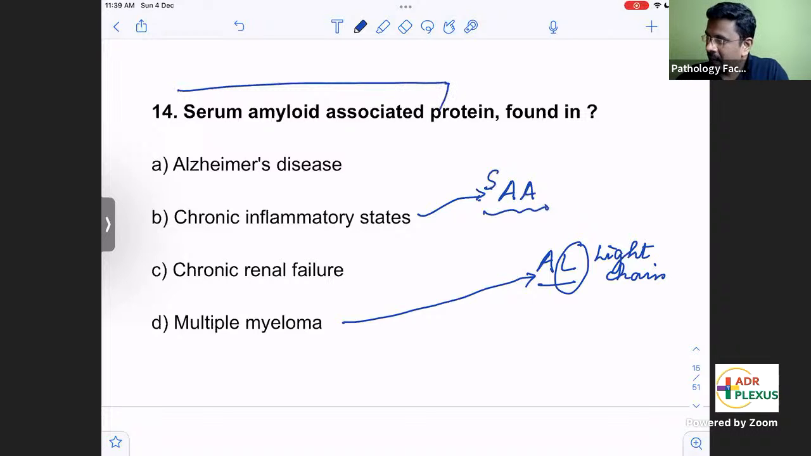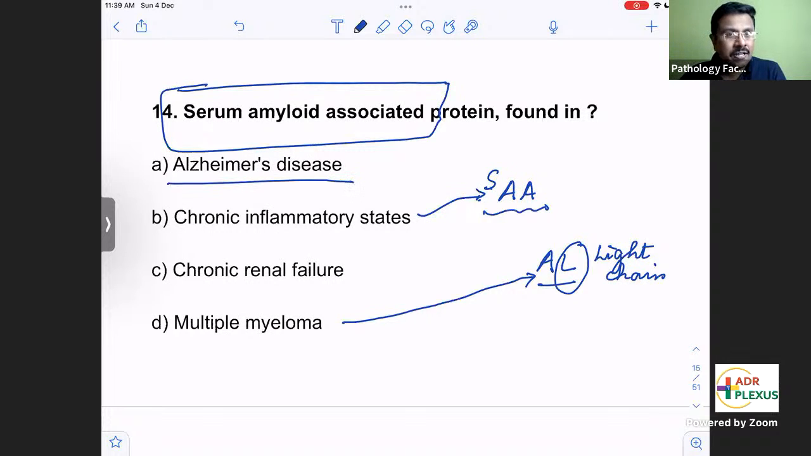Serum amyloid associated. In long standing chronic inflammation such as tuberculosis, bronchiectasis, rheumatoid arthritis, when there is a lot of inflammatory proteins and they are not degraded, those proteins get deposited as amyloid. We call it SAA, serum amyloid associated, in chronic inflammatory states.